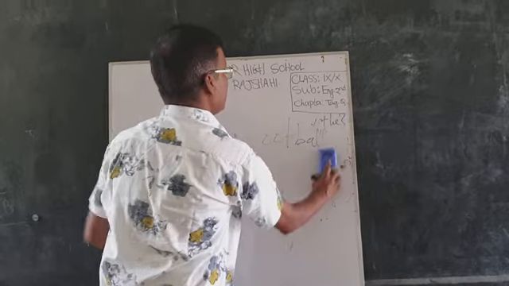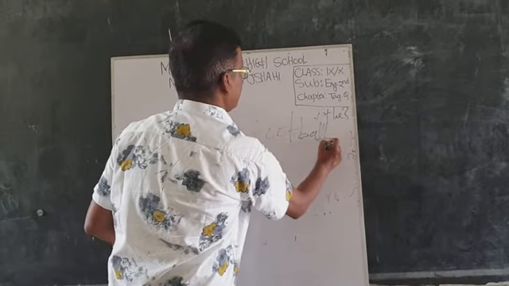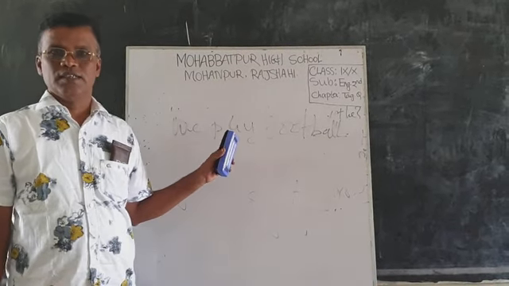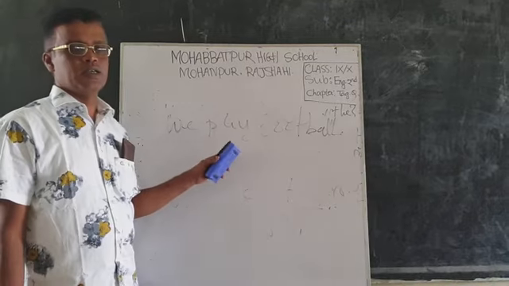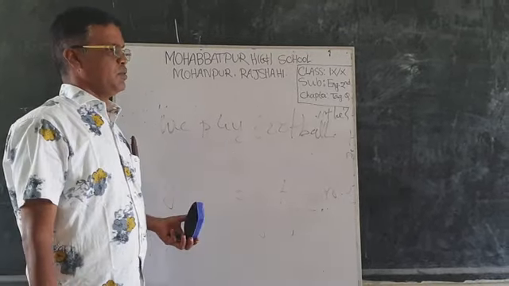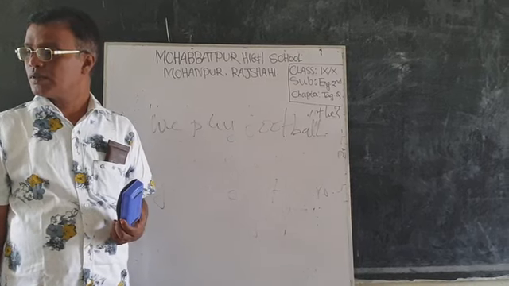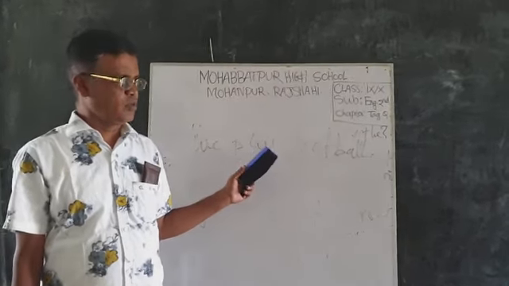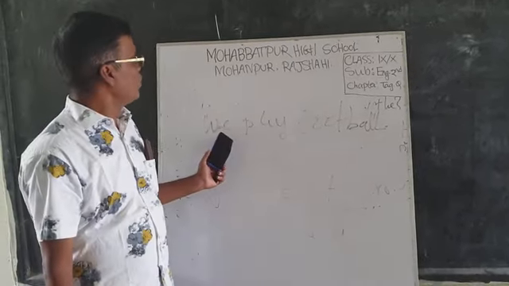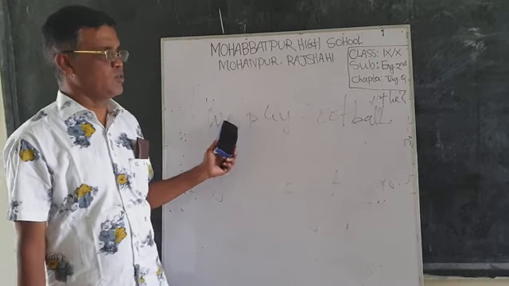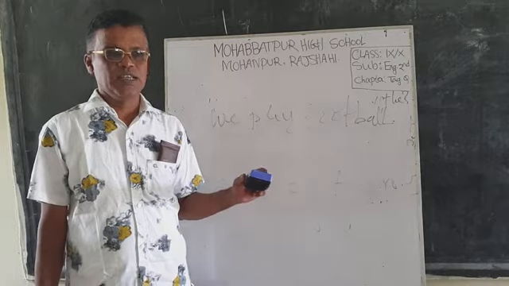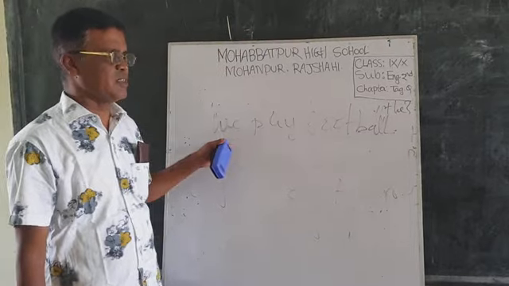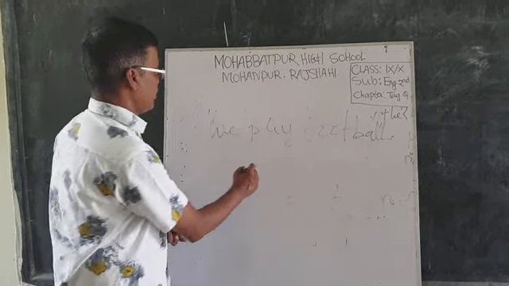Look at the blackboard, please. In this sentence the subject is the plural form we. This kind of sentence, you do not use do. Look at the blackboard or whiteboard, dear learners. This is we play football. In this sentence we is the subject and it is plural form. This kind of sentence has no operator, but it is plural form. So in this kind of sentence you use don't.